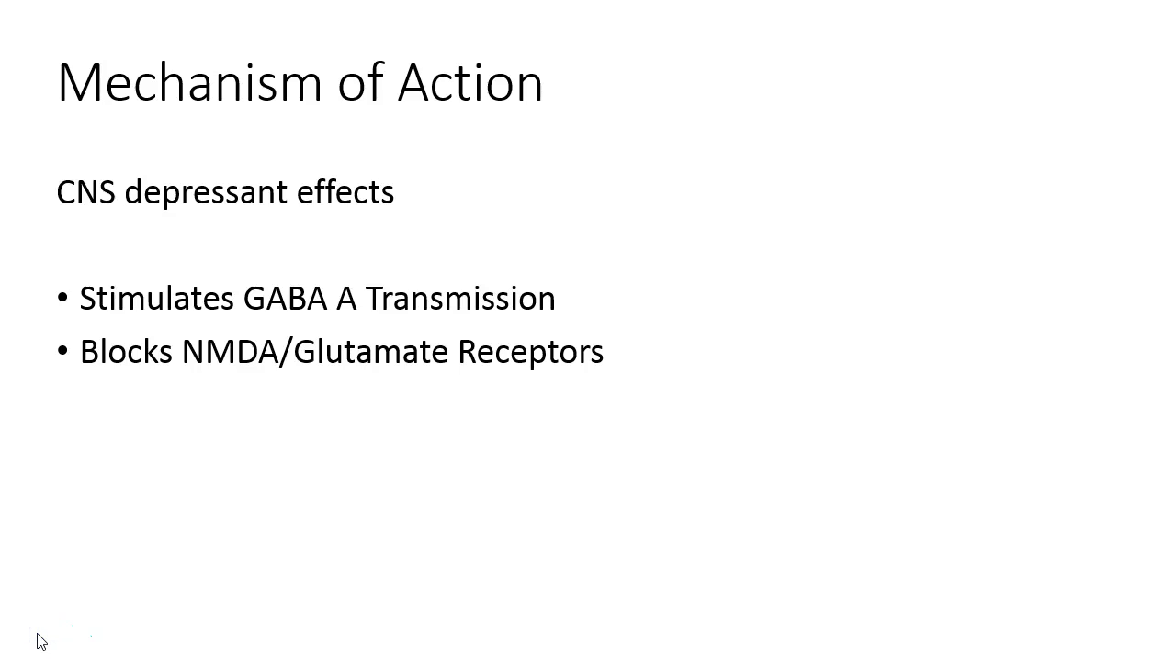Alcohol has predominantly depressant effects on the brain. Hence it's a CNS depressant, like other drugs such as general anesthetics, opioids, benzodiazepines, barbiturates. It mainly works by mediating the effect of the neurotransmitter GABA, and thereby it stimulates the GABA A receptor and increases its neurotransmission. Another mechanism is that it also blocks the excitatory neurotransmitter glutamate. So it's known to block NMDA receptors. Hence alcohol is a GABA stimulator and blocker of NMDA.